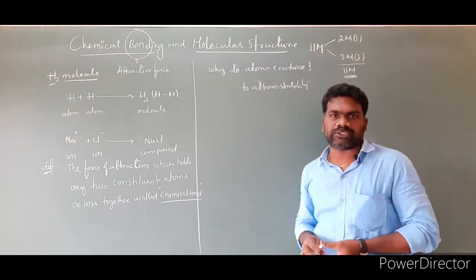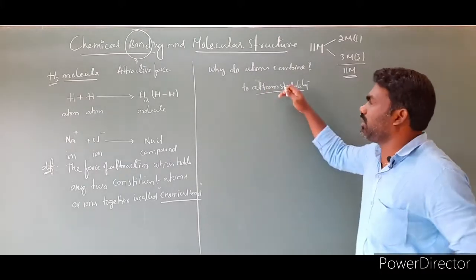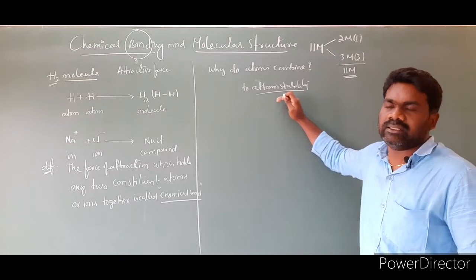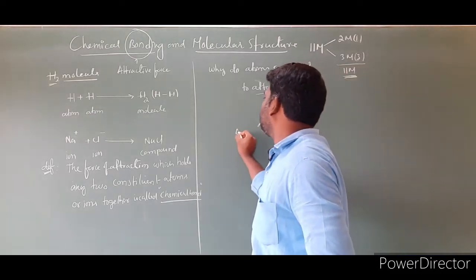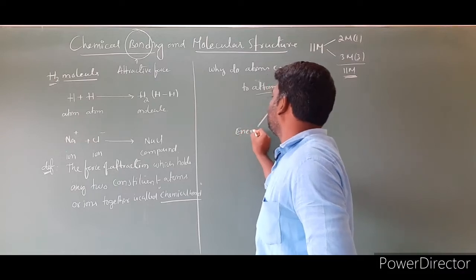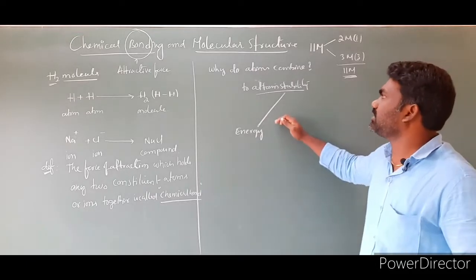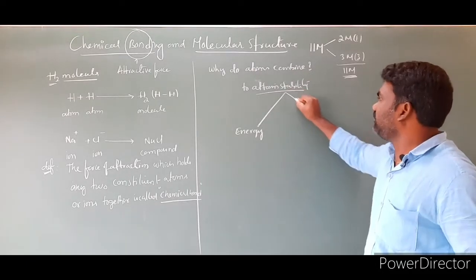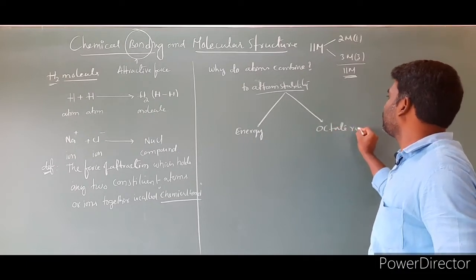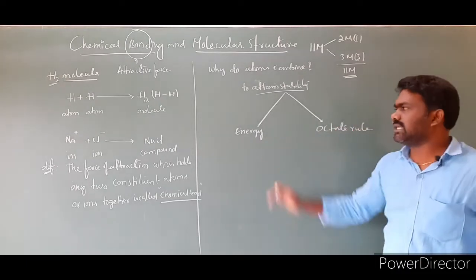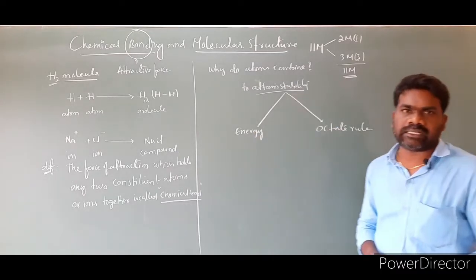Then one more doubt arises. How do they attain stability? We can explain how atoms attain stability in two different ways. One is by taking the concept of energy, and the second is by taking the concept of the octet rule. By taking these two concepts, we can explain how atoms attain stability.